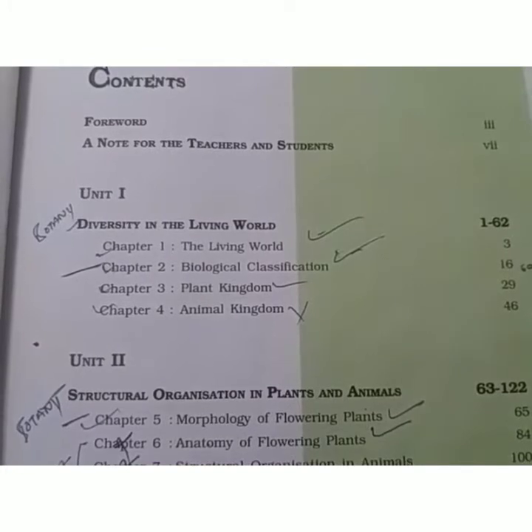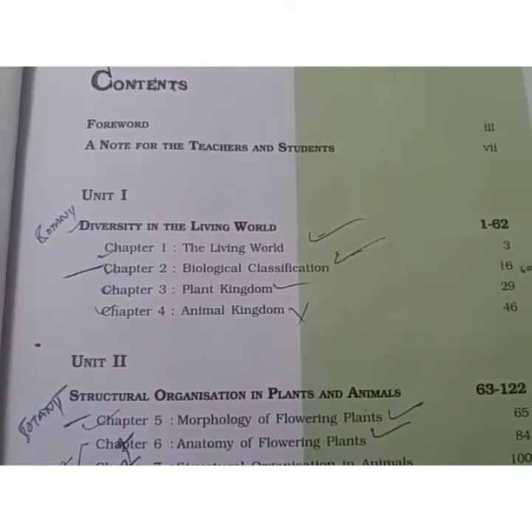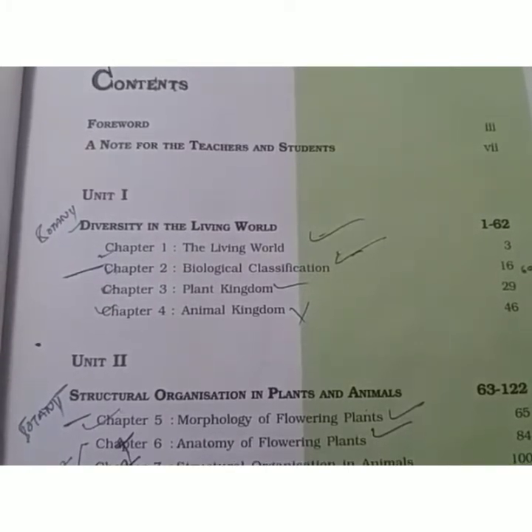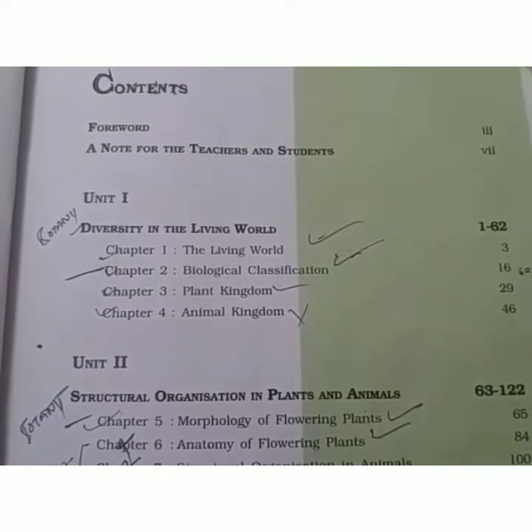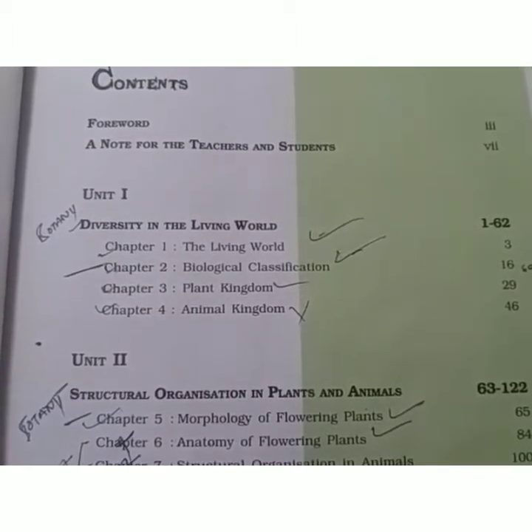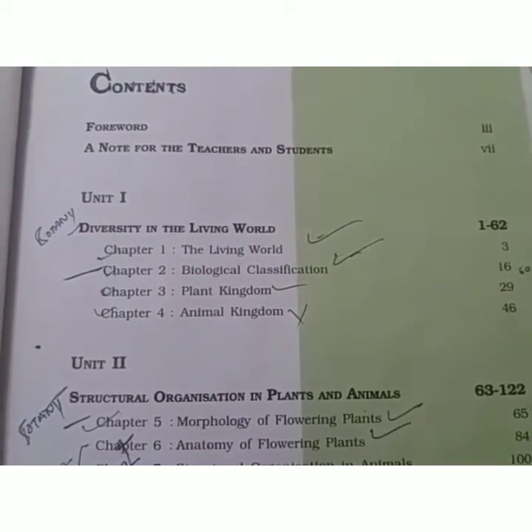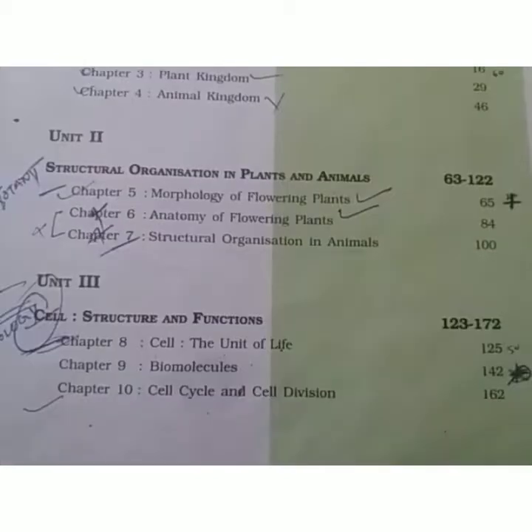Animal kingdom comprises invertebrates and vertebrates. Invertebrates have 11 phyla and vertebrates have a further 2-3 phyla which are further classified. In this way we will classify the whole world diversity of 1.2 million species found on earth in this chapter. This is the most basic, most important and most interesting chapter of your syllabus.